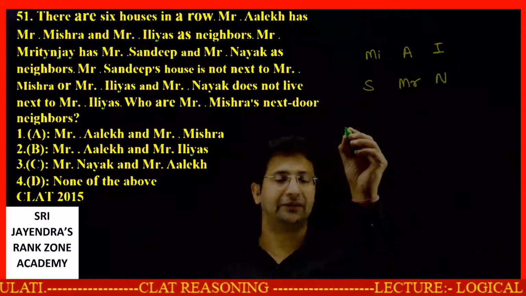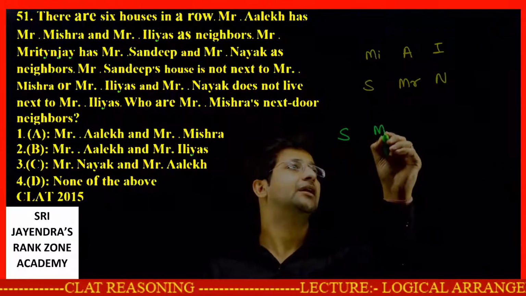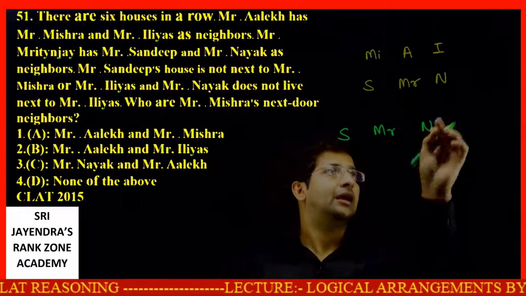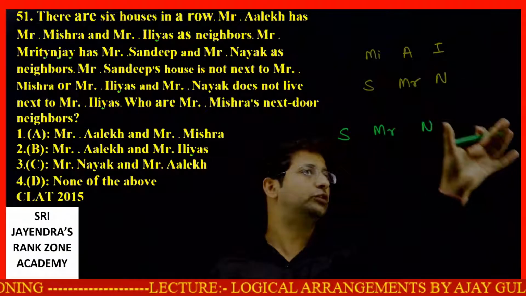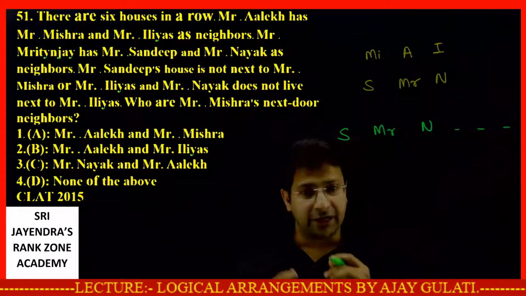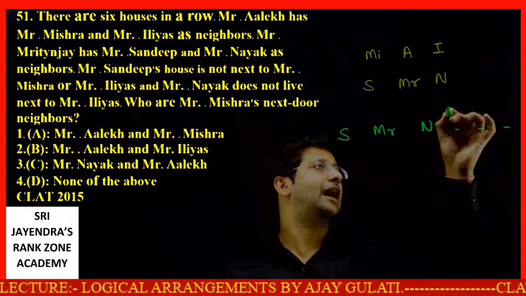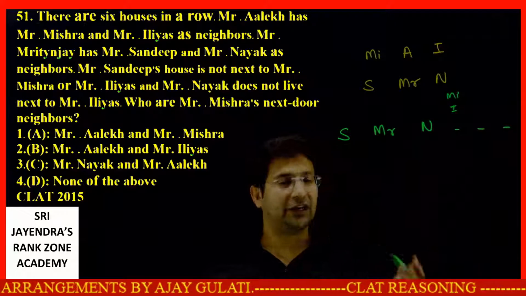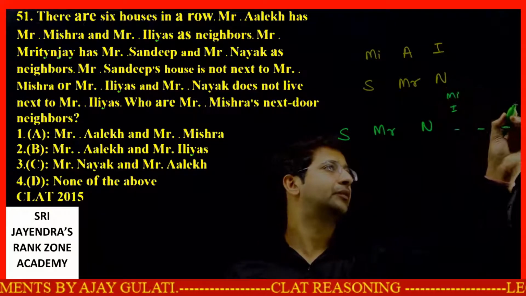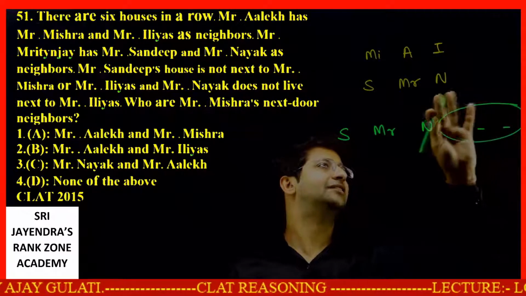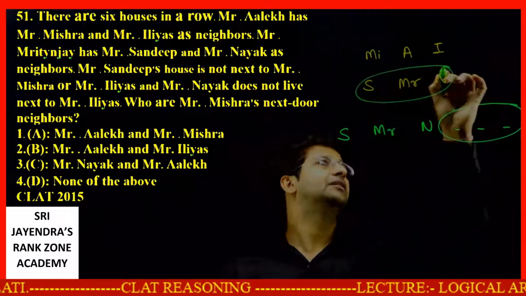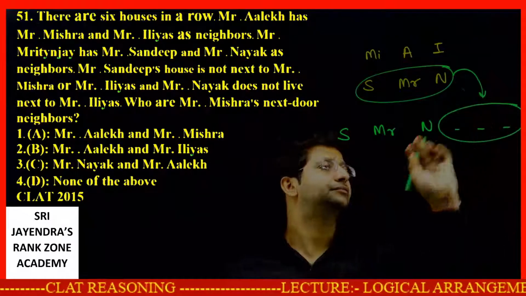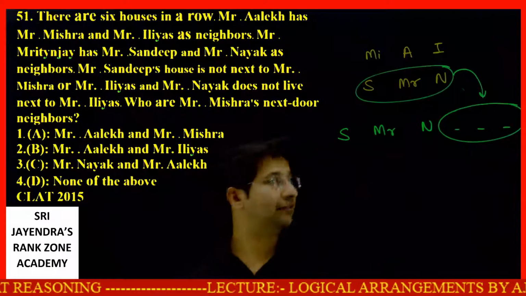It means the situation will be like S, M, R, N, and after this N, these 3 will come. 1, 2, 3. It depends on which pattern they come, that is, I will come over here or MI will come over here. That depends. But one thing is for sure, these three as a set will come over here.